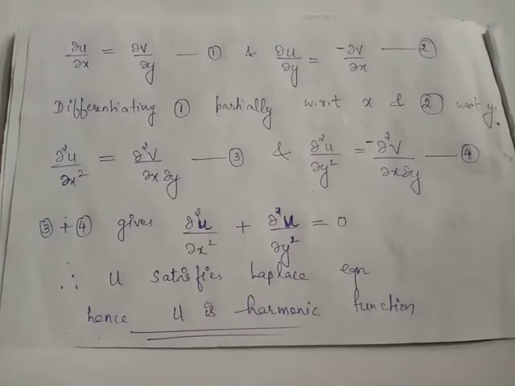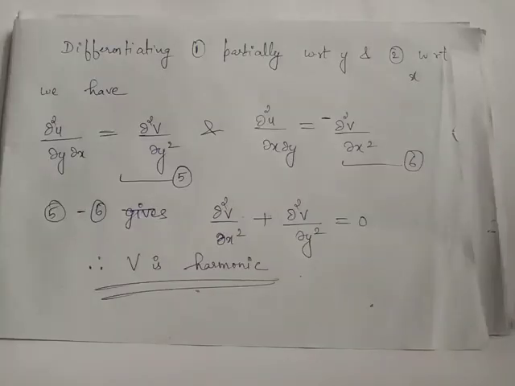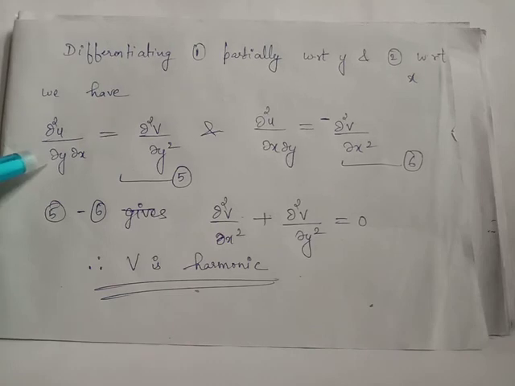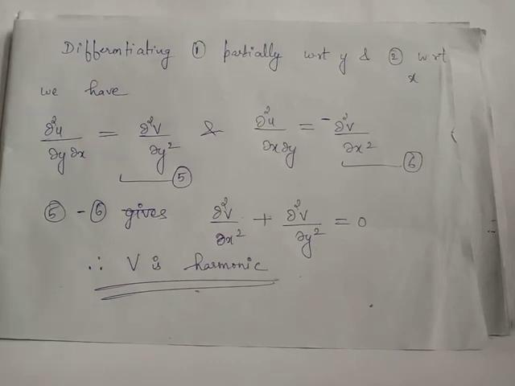The next step will be to prove that v is a harmonic function, that is, we have to prove that v satisfies the Laplace equation. For that, we will differentiate equation 1 partially with respect to y, and equation 2 partially with respect to x, and add the resultant equations. Partially differentiating equation 1 with respect to y, we obtain dou square u by dou y dou x equals dou square v by dou y square, and partially differentiating equation 2 with respect to x, we obtain dou square u by dou x dou y equals negative dou square v by dou x square.